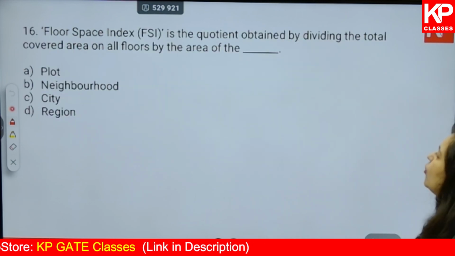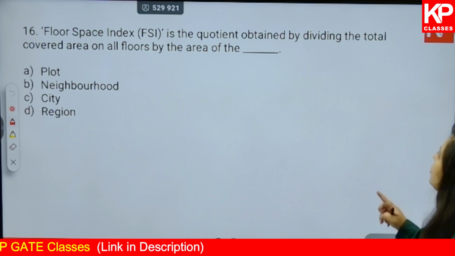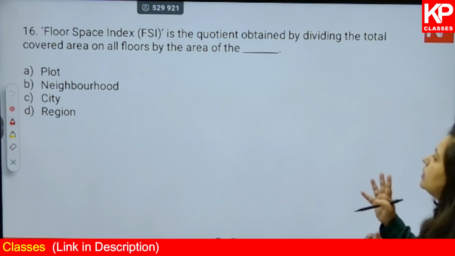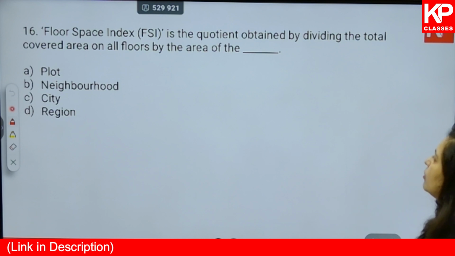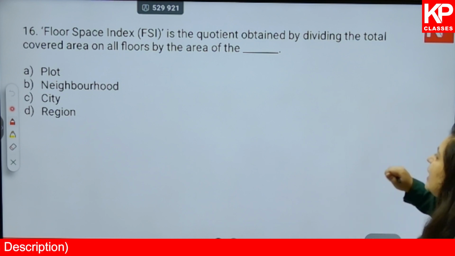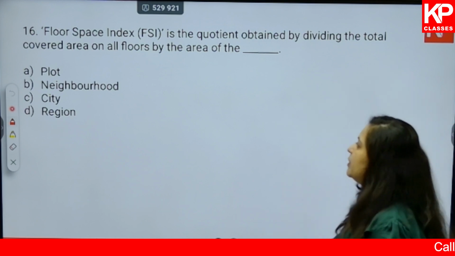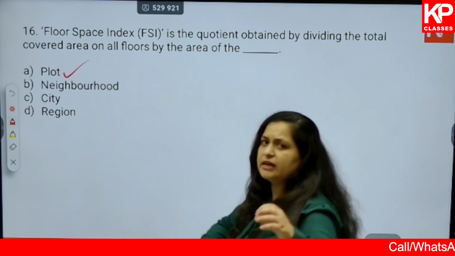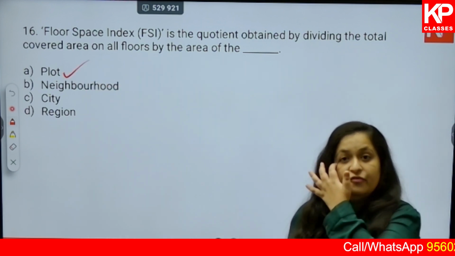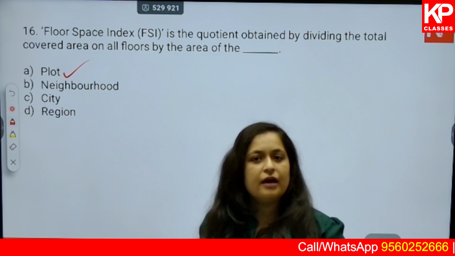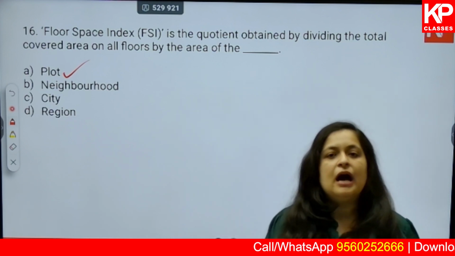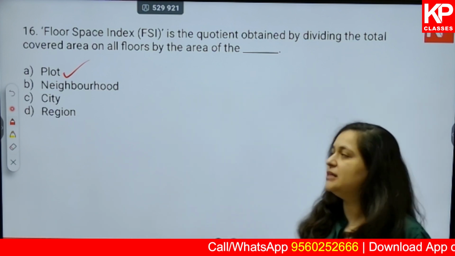Next, floor space index is the quotient obtained by dividing the total covered area on all floors by the area of the plot, neighborhood, city, region. It has to be plot. Something that we have been studying since our first year of civil engineering or architecture, and it definitely has an understanding in our urban planning and urban design as well.